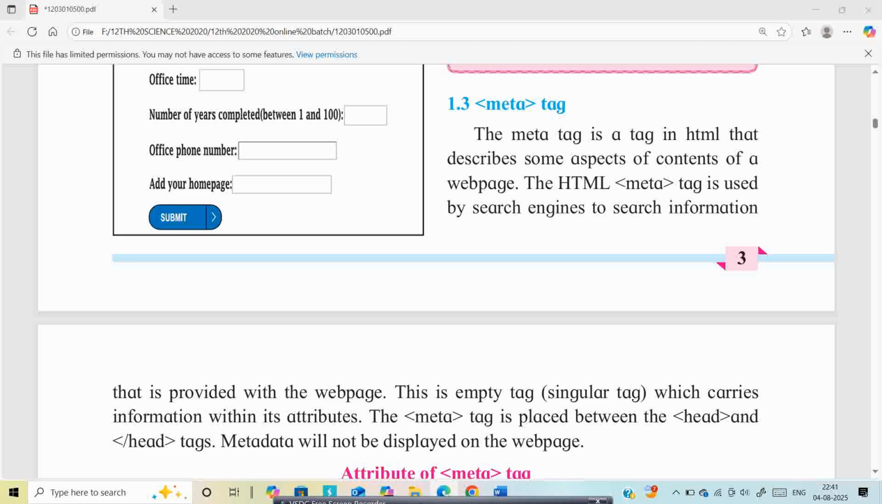Hello everyone. Today I am going to teach you the meta tag and its attributes.